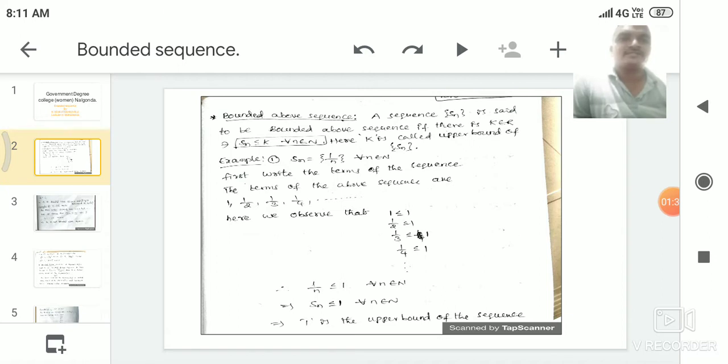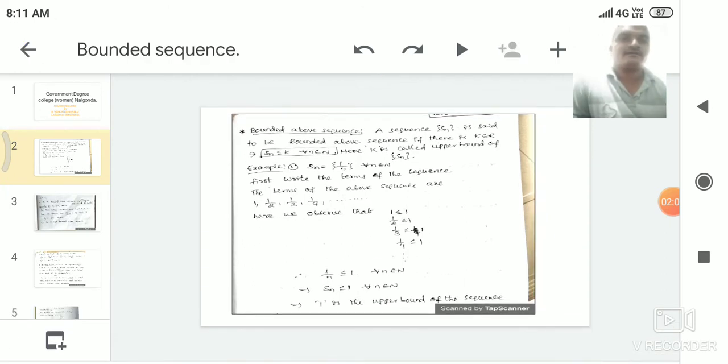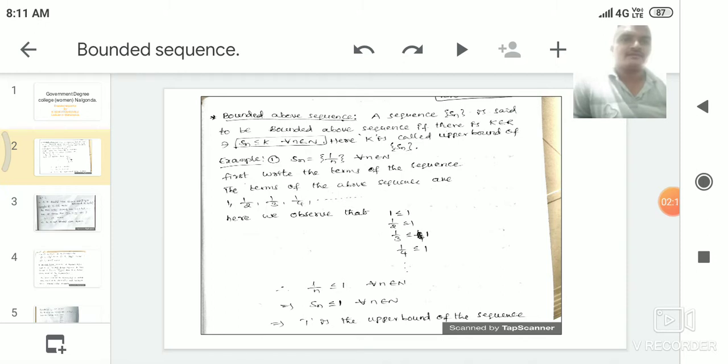A sequence Sn is said to be a bounded above sequence if there is k belonging to R, where k is a real number, that is either a rational number, irrational number, integer or natural number, such that Sn is less than or equal to k for every n belonging to N. Here k is called an upper bound of the sequence Sn.